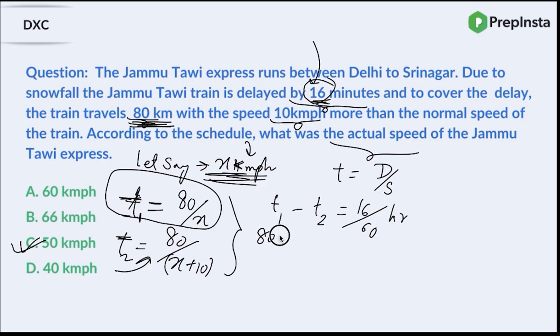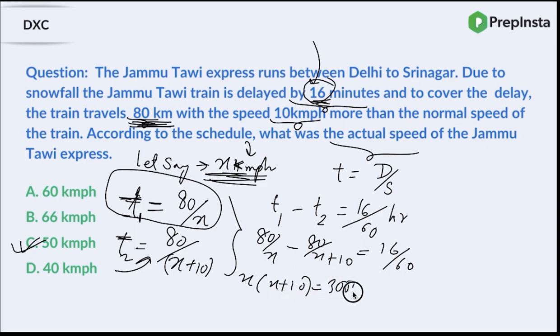So what is T1? 80 upon x minus 80 upon x plus 10 is equal to 16 upon 60, right? I'm not solving the entire equation here. If you solve it, you will get x into x plus 10 is equal to 3000, which will give me x is equal to minus 60 or 50. I'll get two solutions from here. Speed can never be negative, so the speed would be 50 kilometers per hour.